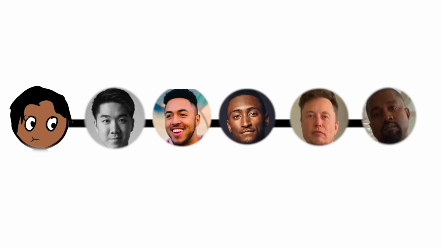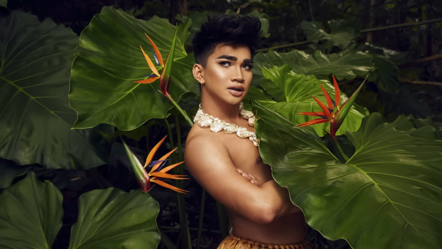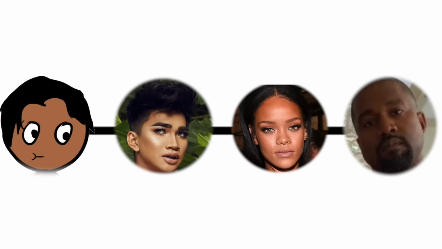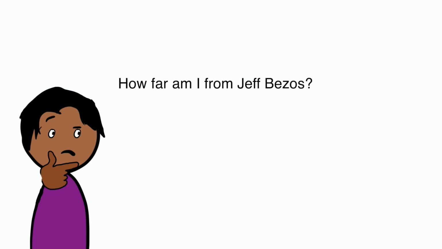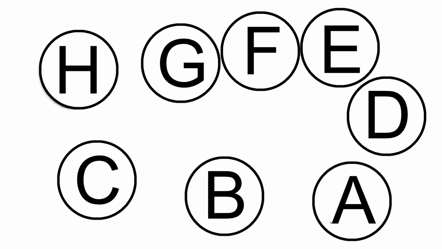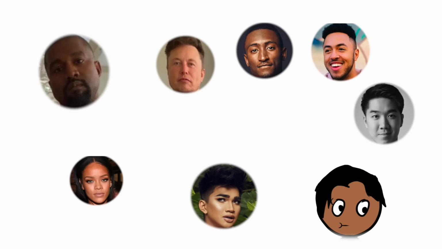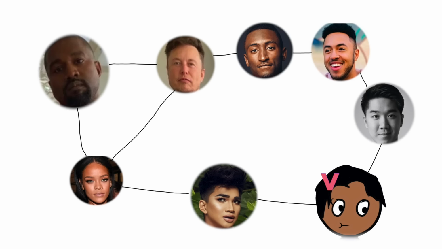I wanted to find something shorter. Well, turns out I know Bretman Rock, who knows Rihanna, who knows Kanye, 3 degrees of separation, which also means that anyone who knows me is at most 4 degrees of separation away from Kanye. If we wanted to make a program that computes the smallest degrees of separation between two people, a graph would be the perfect choice. You model people as vertices and you model relationships as edges.